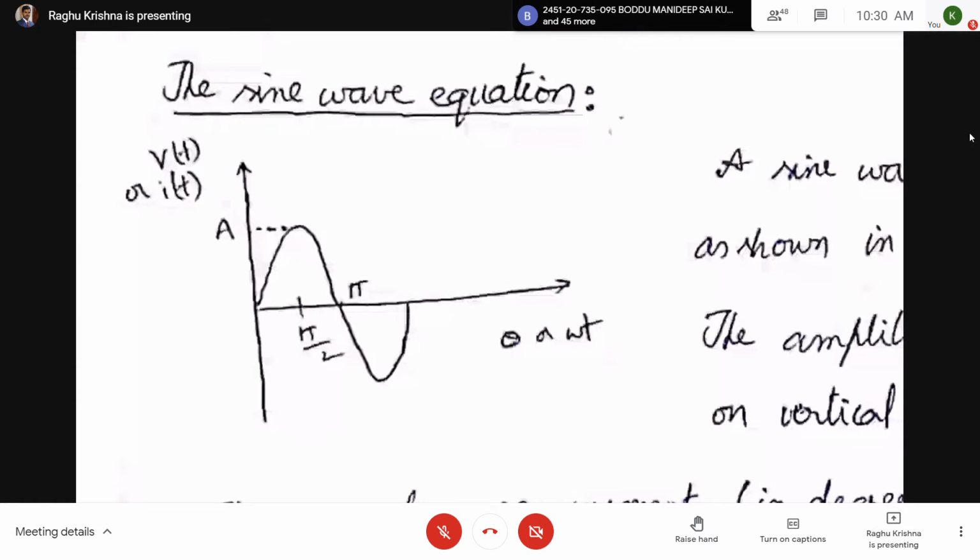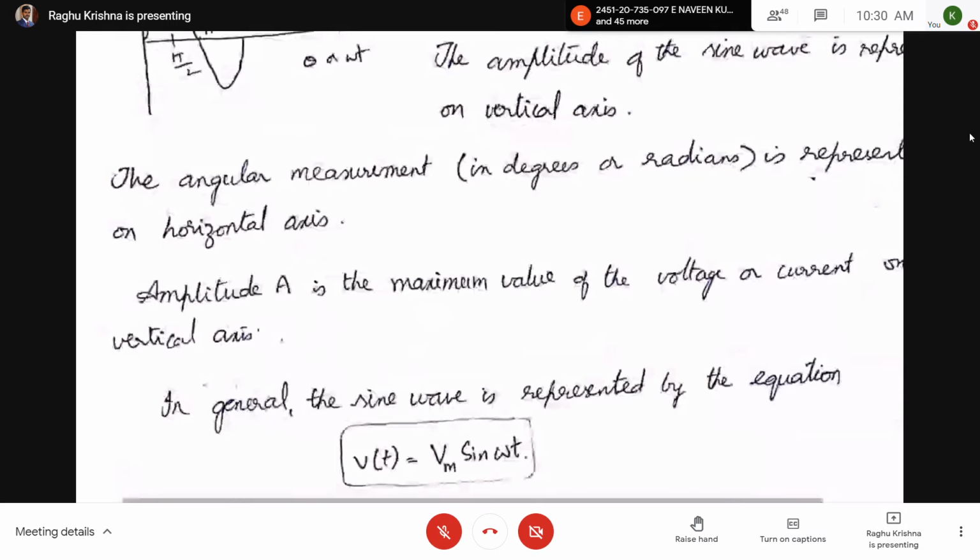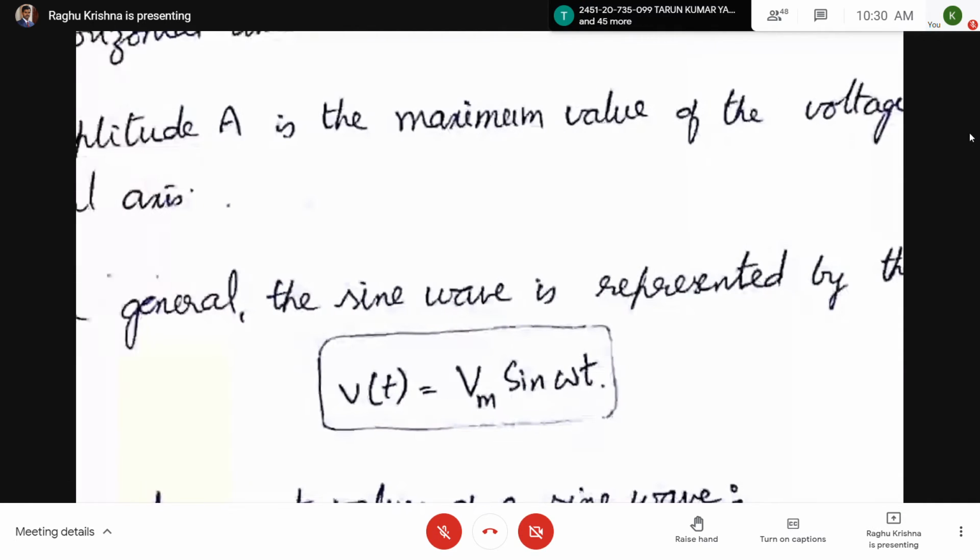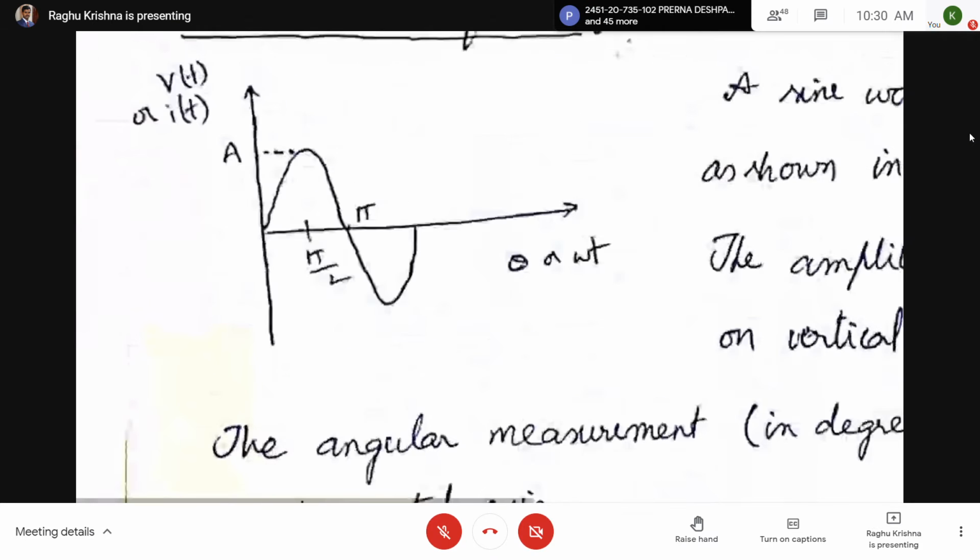Okay, now coming to the sine wave equation. How to write the sine wave equation? The sinusoidal voltage V of t is equal to Vm sine omega t. Now here, if you substitute omega t equal to 0, V of t will be 0. So you can see here, when omega t equal to 0, V of t will be 0.